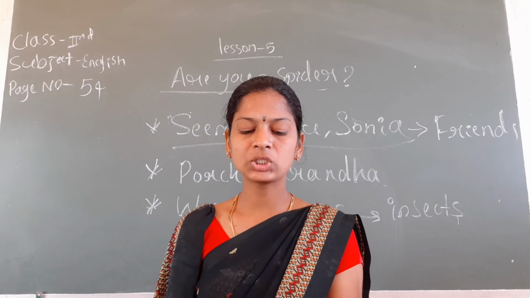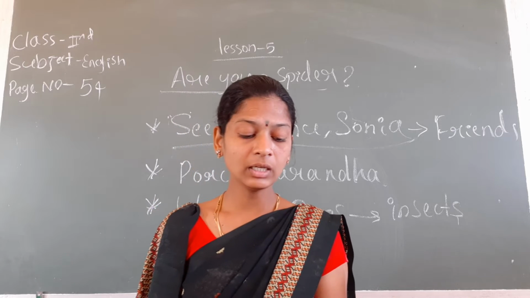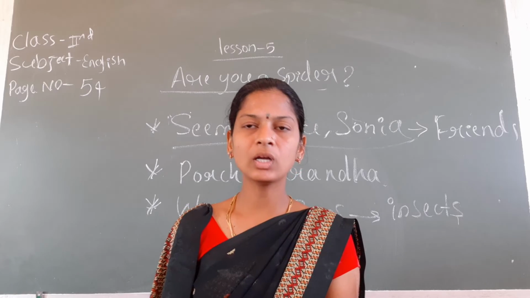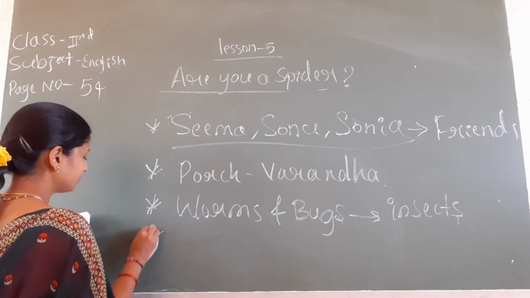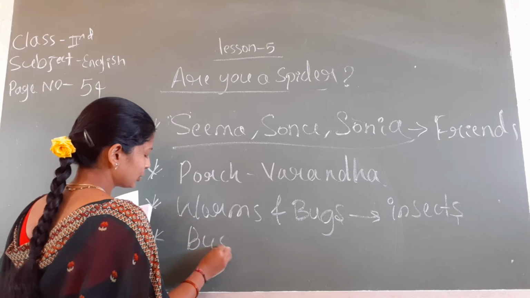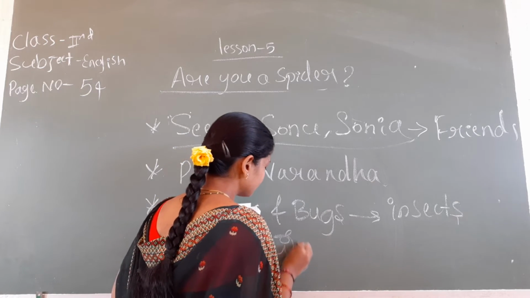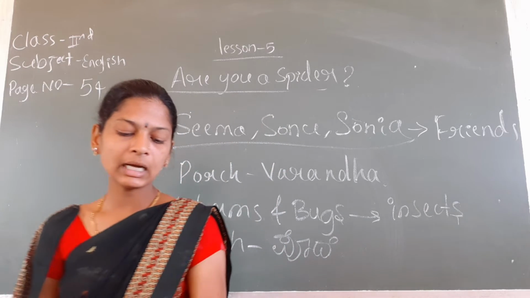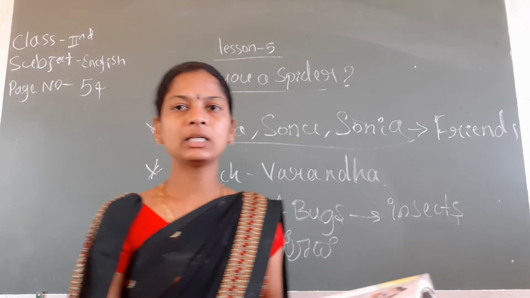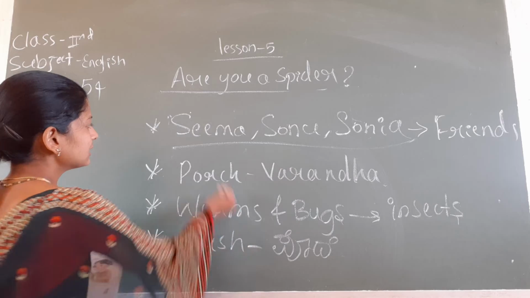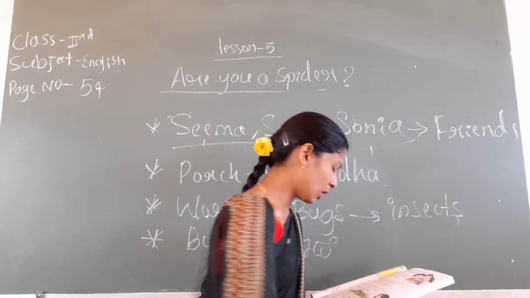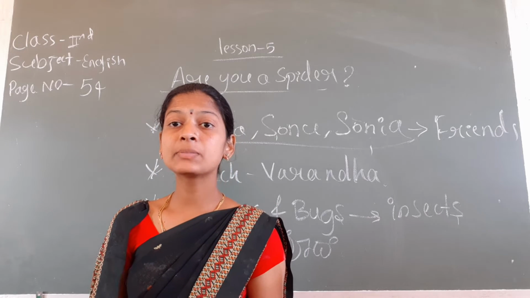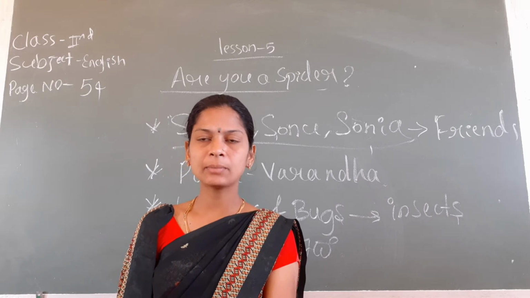The three friends search all over the garden. Seema found something on a bush. What is the meaning of bush? Bush means pode. Who are the three friends? Seema, Sonu and Sonia. They all search all over the garden. What do they search for? A spider.